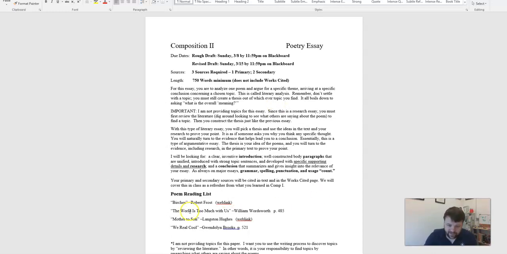So, with that being said, you can see down here, let's talk about these 4 poems. I said if you wanted to compare 2, I kind of have it made to where you can do that. Birches by Robert Frost and Wordsworth's The World Is Too Much With Us share some very similar ideas. They may not be precisely in line, but they're very similar, and I think you could argue many things about both of them together. Same for Mother to Son and We Real Cool.